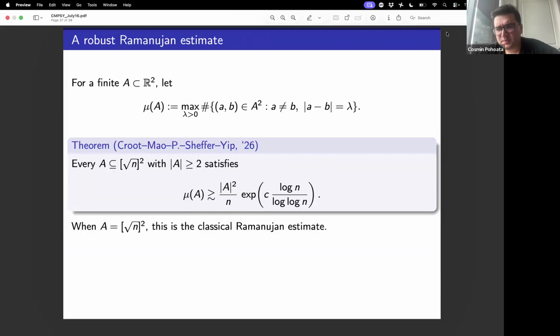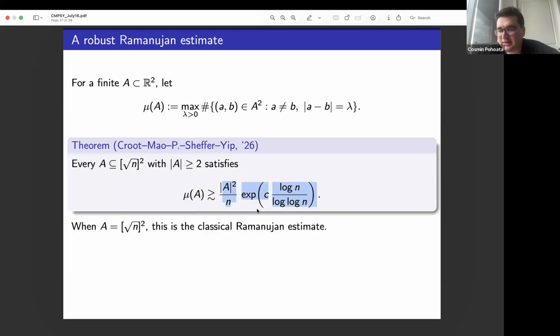Essentially, the way I like to present this is that there's a nice robust version of this Ramanujan estimate that I talked about. For a set A in R2, I can talk about the maximum multiplicity of a distance in A. I look at the distances that are determined by pairs of points in A, and I pick the distance that has the maximum number of repetitions. Turns out for any subset A of the two-dimensional grid of size at least 2, you can always pick a distance that repeats itself at least this many times.